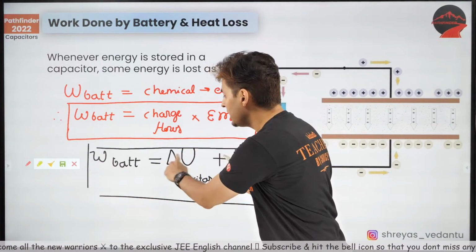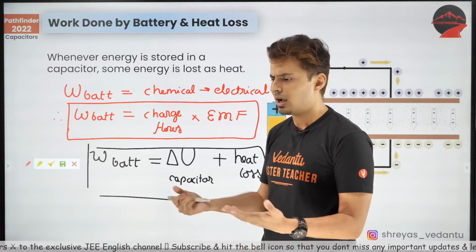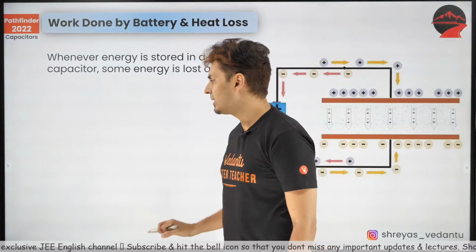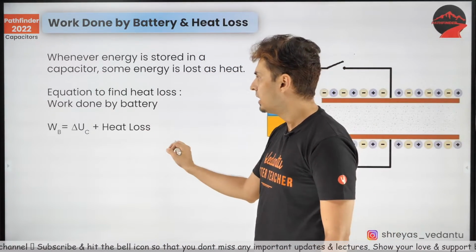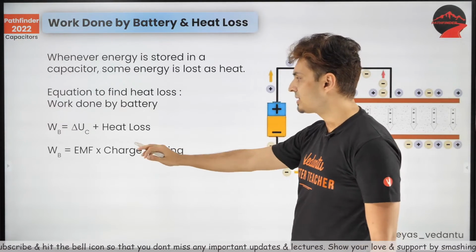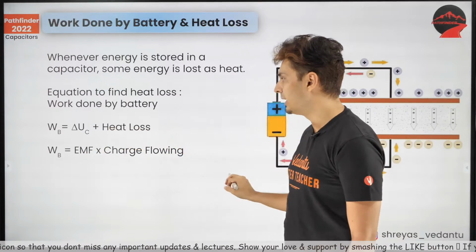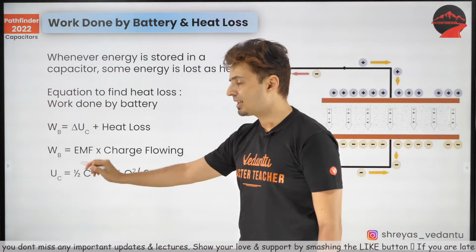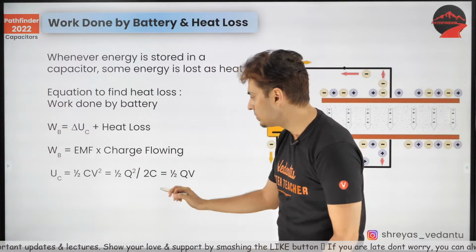And how do you calculate delta U? Use that formula. Which formula? Half CV square or half Q square by C. So that's what it is. I have put it up in the notes for all of you. So work done by the battery: work done is EMF into charge, and work done is delta U plus the heat losses. Everything is given. Remember the capacitor's formula, energy stored is half CV square, half Q square by C.